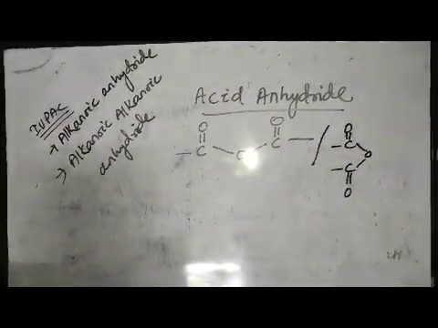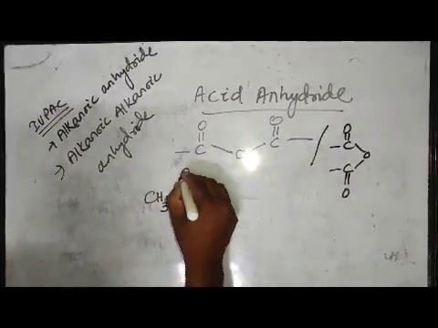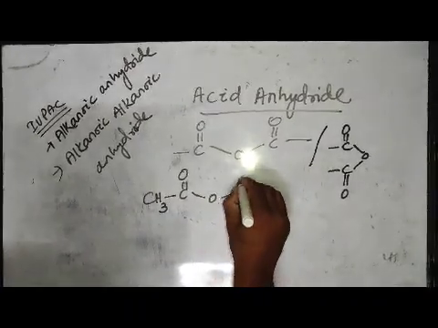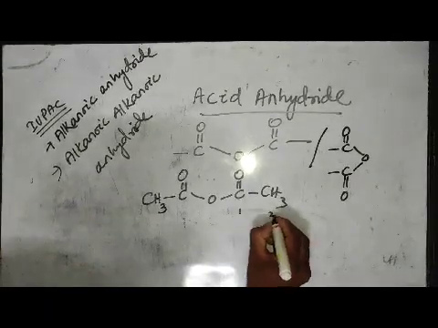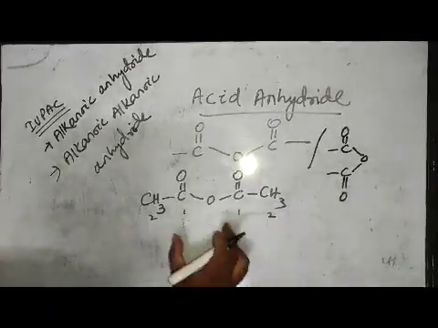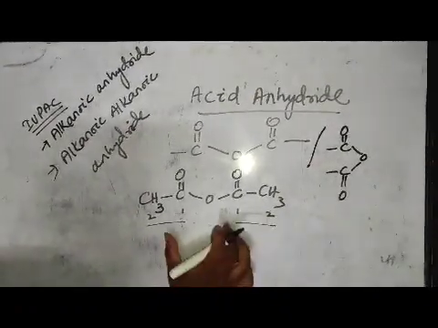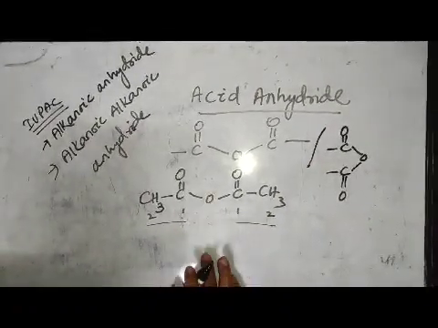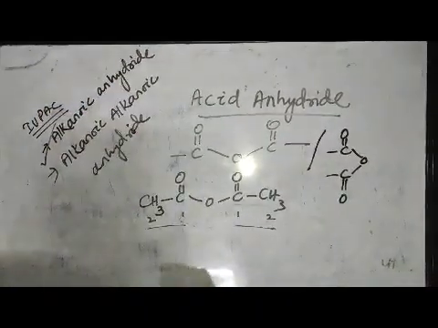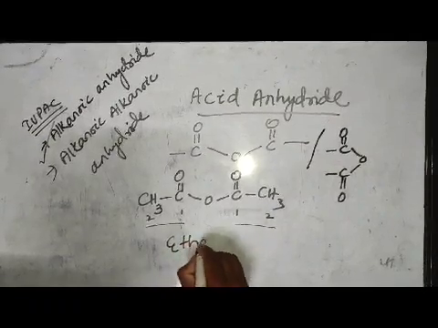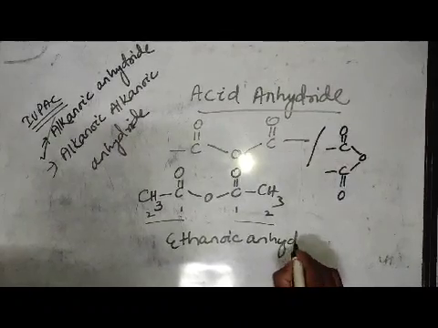Here we will focus. Suppose CH3-C(=O)-O-C(=O)-CH3. Here the number of carbon atoms is 1, 2, and here also 1, 2. Both have the same number of carbons, 2 carbon atoms on each side. This is the anhydride part. So here we apply the first one, alkanoic anhydride only. So it is ethanoic anhydride.